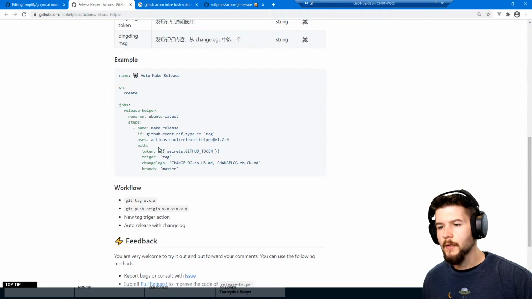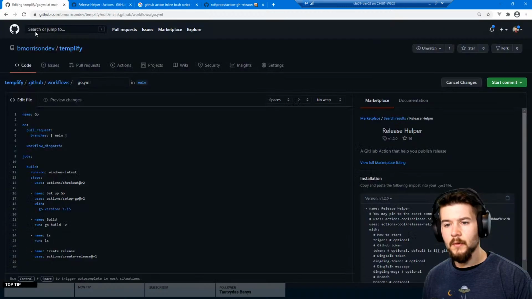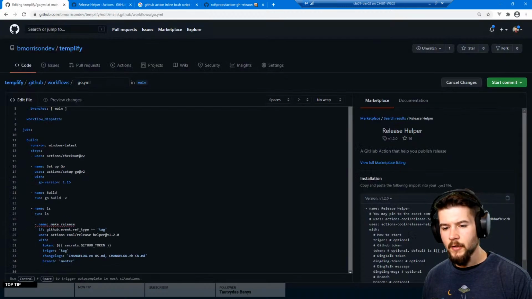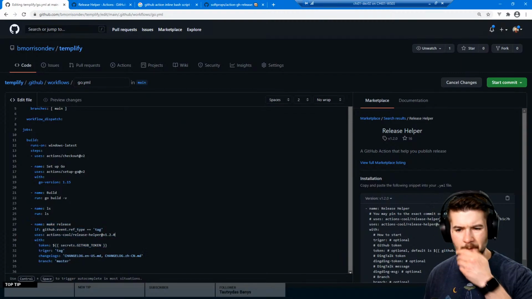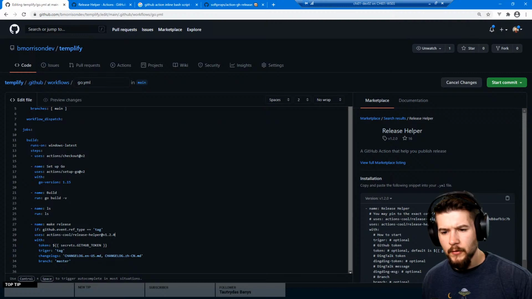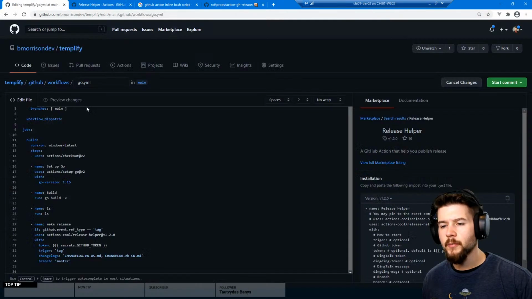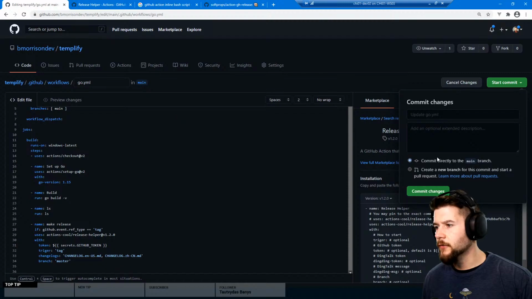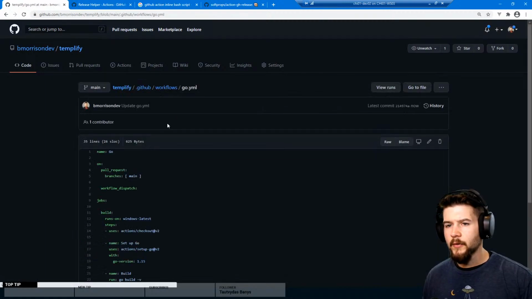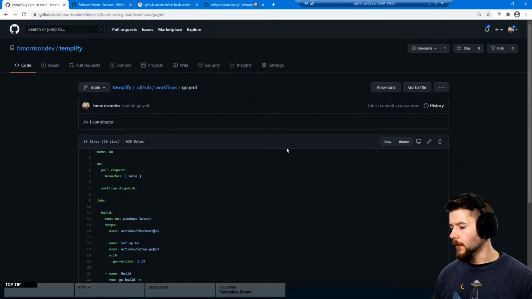Okay, runs on Ubuntu latest, make release. Alright, let's copy all this. I don't know if it's going to be able to upload the file, so that's the thing I'm interested in seeing. So name make release uses that. If GitHub ref type equals tag, we'll leave that there for now. I don't think this is going to work, and this is probably where I'm going to have to cut it. But at least we're in a good spot. Okay, I'm going to commit this, but I won't run it. I'll circle back to this and probably fix it at some point later today.